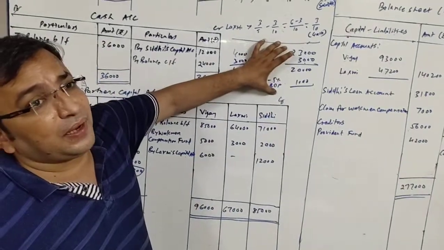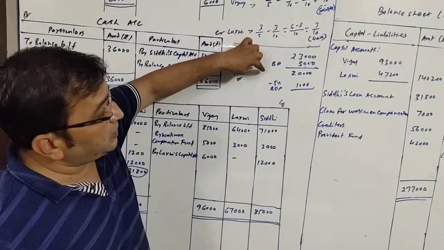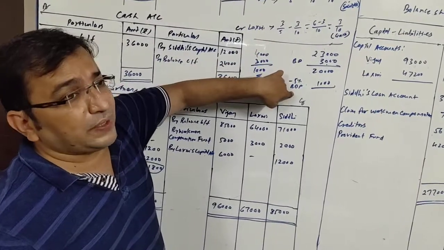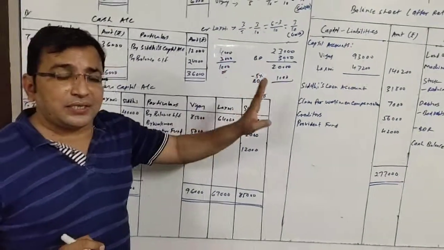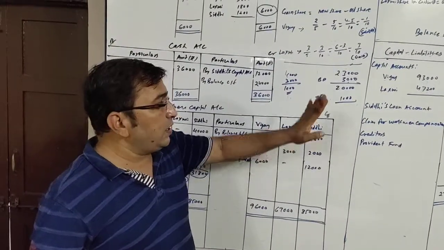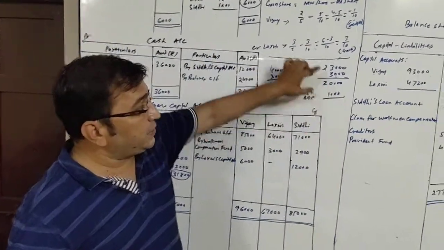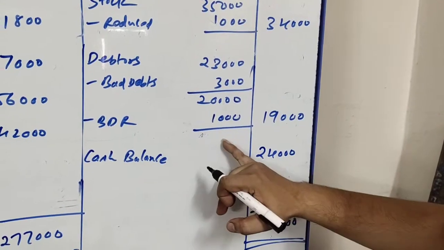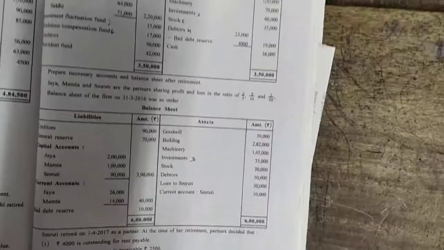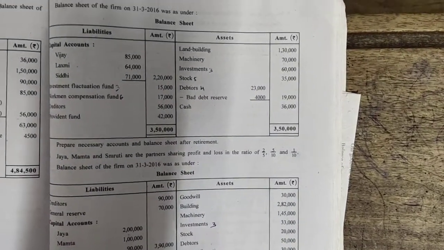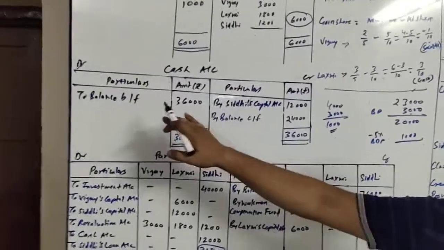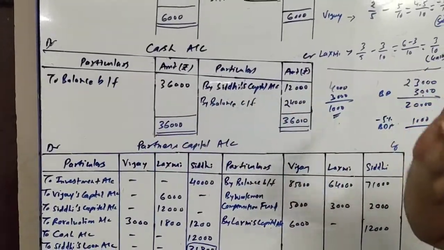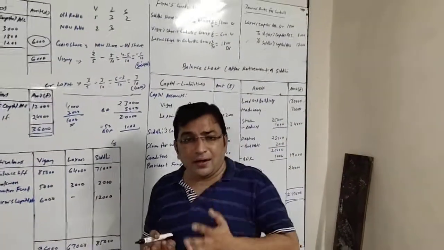Simply the way of writing will be like this: 23,000 debtors minus bad debts 3,000, 20,000, and minus 5% BDR 1,000, and 1,000 is the balance of BDR already with us. So no need to make any changes anywhere. Only debtors will be shown like this in the balance sheet: debtors 23,000 minus bad debts 3,000, 20,000, minus BDR 1,000, 19,000 will remain in the outer column. Okay, next item, cash 36,000. So in the cash account, debit side, balance brought down 36,000. So we have finished with the balance sheet.